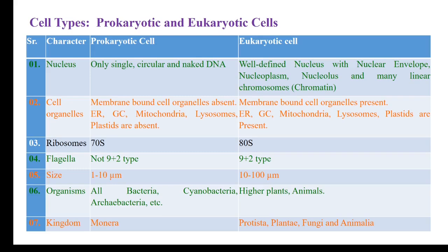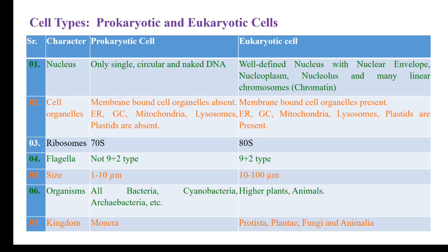In prokaryotic cells, instead of such a well defined nucleus, only a single circular naked DNA is present. The DNA is single, it is circular, and it is naked. The DNAs in the eukaryotic cells are bound with the histone proteins, and they form the chromatin material or chromosomes. They are linear DNA and they are at least two or more than two.